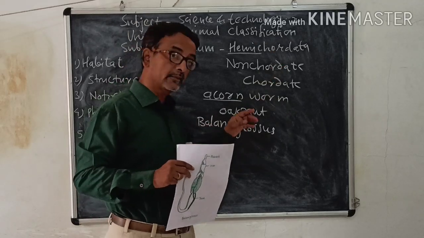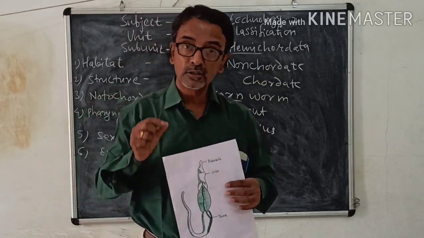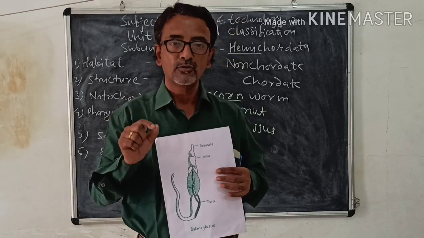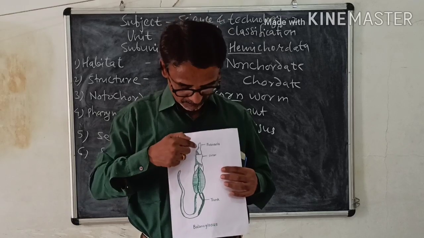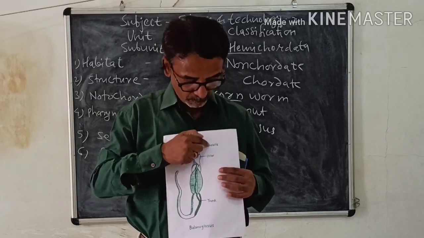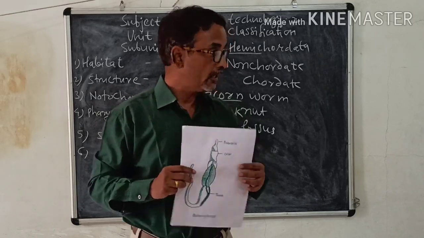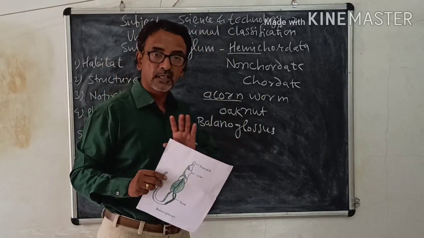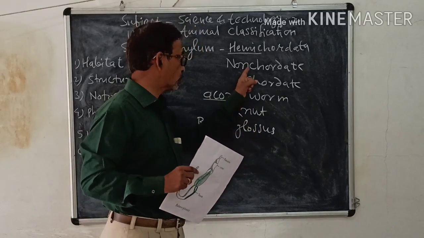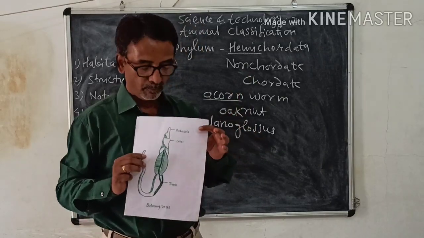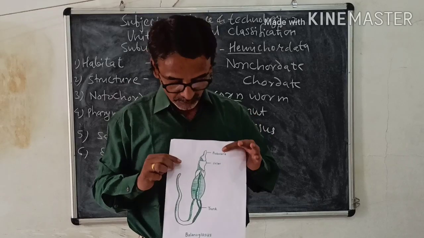Another characteristic is that for the first time they have a notochord in their head region. This animal has a notochord in its proboscis region. In the earlier phyla there was no notochord. For the first time the notochord is present in the proboscis or head of these animals.